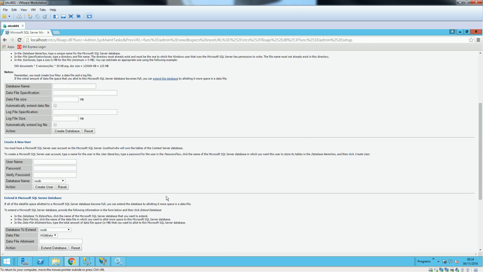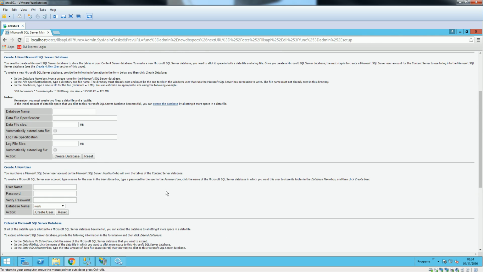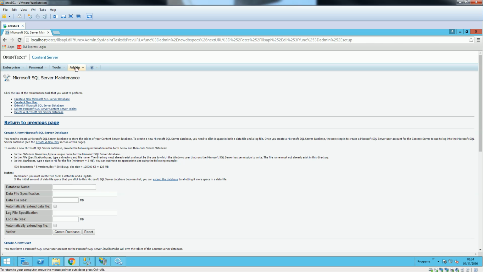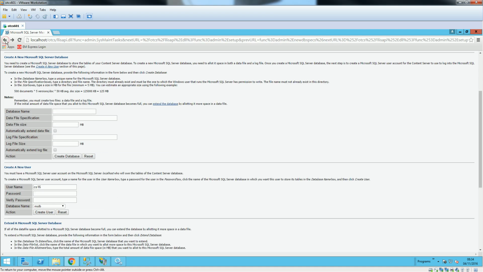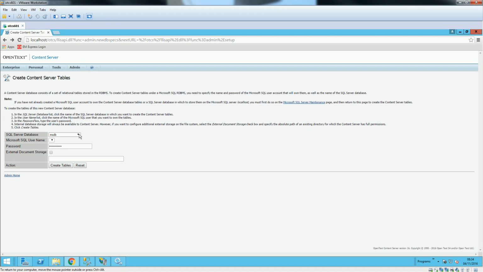Okay, so now our database has been created and our user is created. So we'll go back to the admin page and refresh this page again. Then it will load the new database here, and the new user is here. You just type the password. The password came automatically, but to make sure it is correct, retype it.